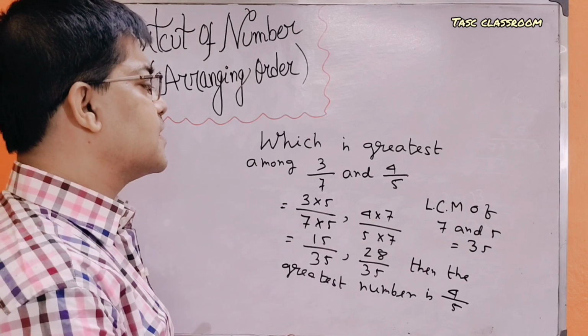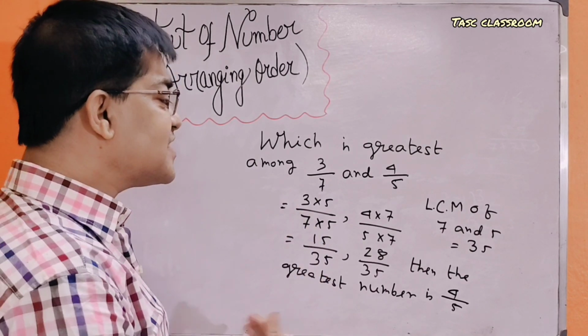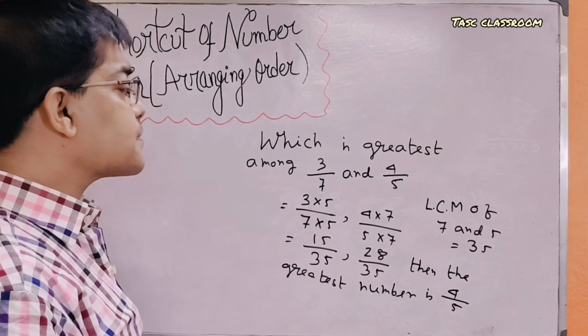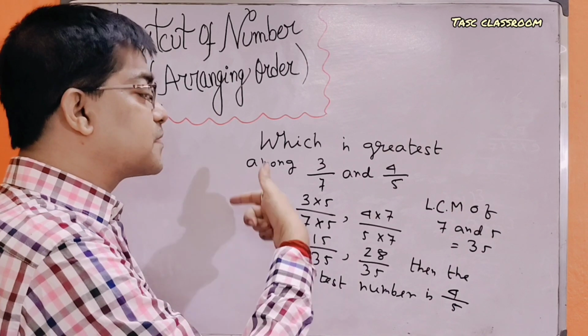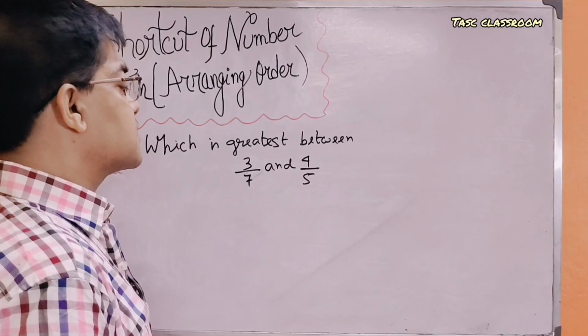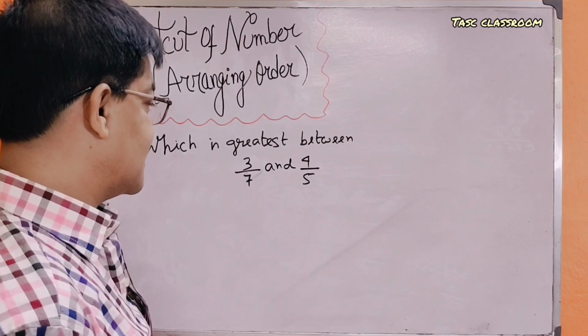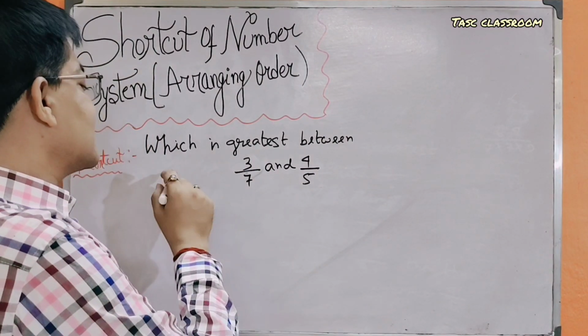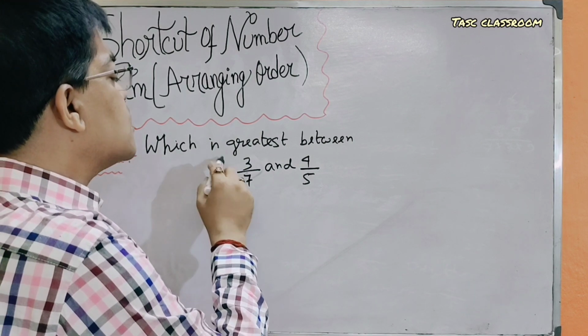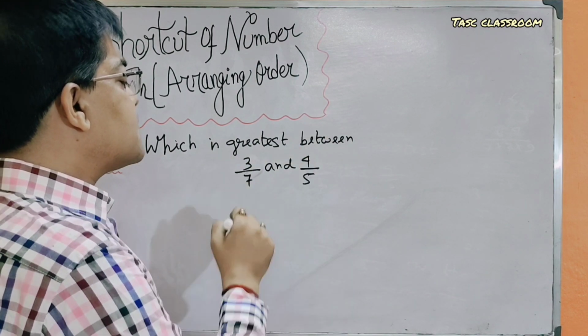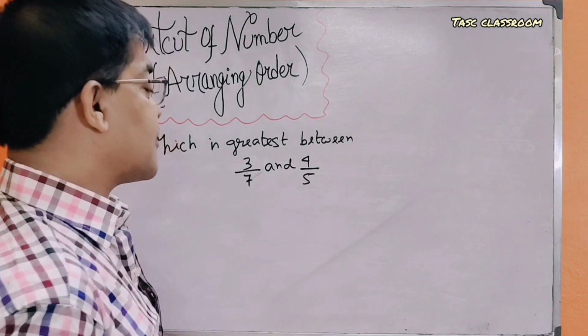Now I am discussing the magical method or shortcut method to solve this issue. I am going to show you the shortcut method. The question was, which is greatest between 3 by 7 and 4 by 5?